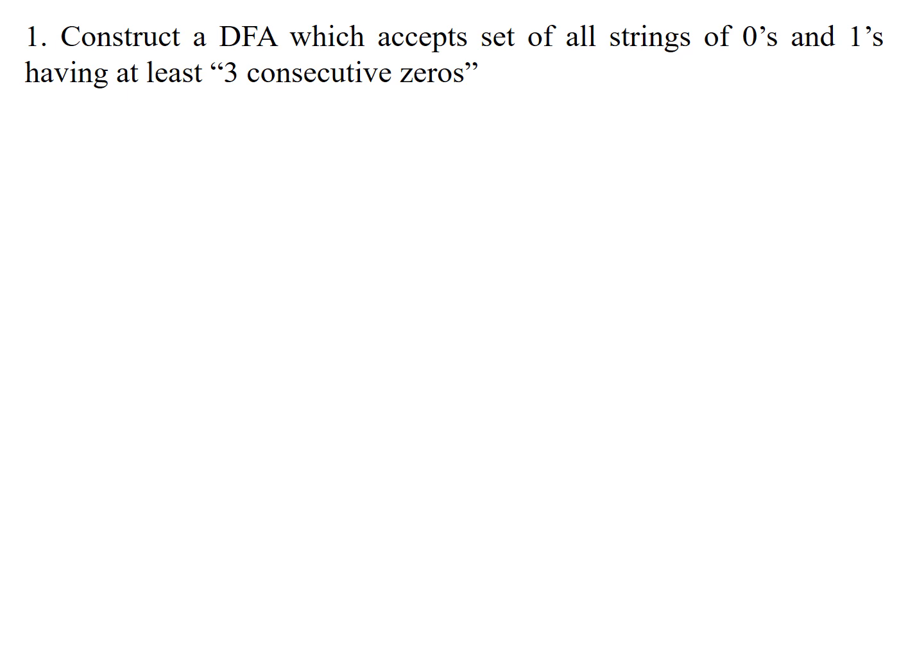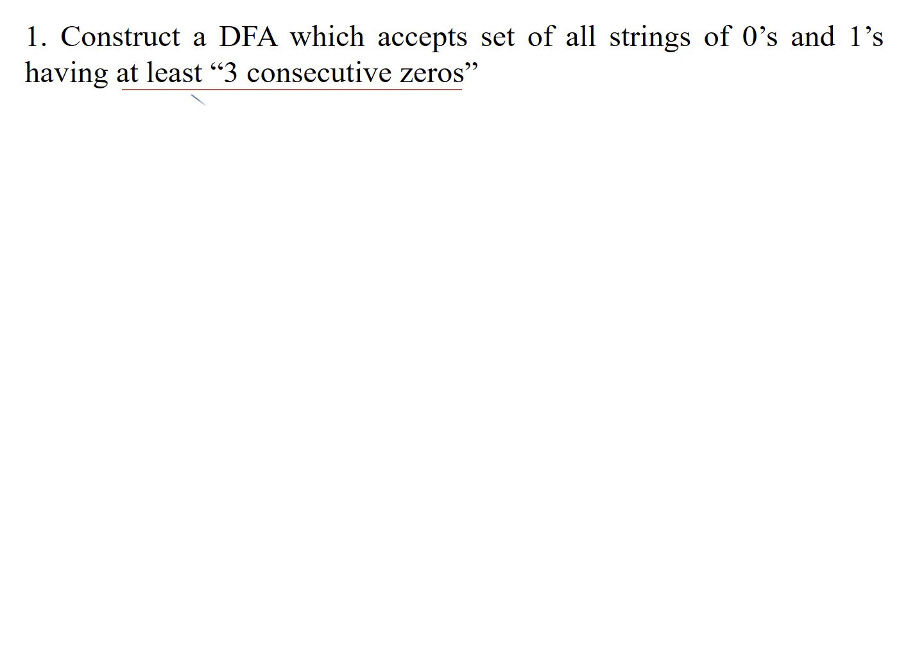Let us demonstrate how to construct a DFA. Look at this statement: construct a DFA which accepts the set of all strings of zeros and ones having at least 3 consecutive zeros. Three consecutive zeros is the important point of this problem statement. I need to construct a DFA that accepts zeros and ones as the input alphabet, but any string generated from that alphabet should contain at least 3 zeros.